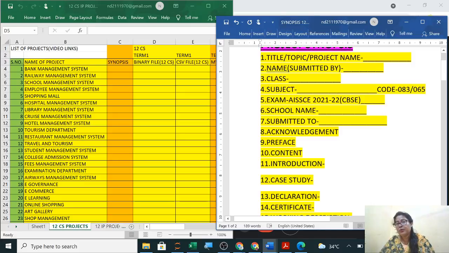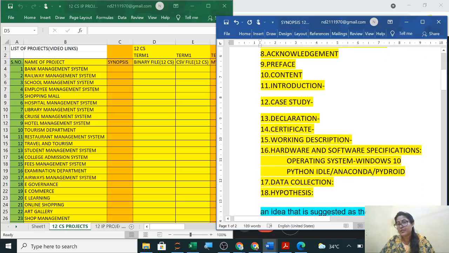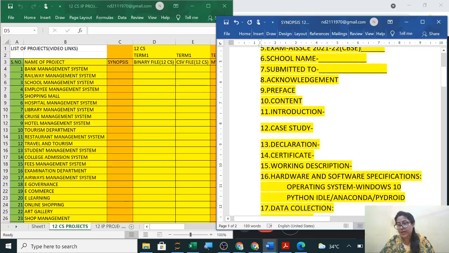Now write the school name, and the teacher name you are submitting it to. Acknowledgement: last year you did that for your project. While designing, mention from where you collected the data, or whether your seniors, some of your friends, or your teacher helped you in designing, and how you got the idea of designing this project, all those things. So acknowledgement. Preface is similar to your case study, like about your project you will write that your project contains Python coding because of these advantages, binary file, CSV file.